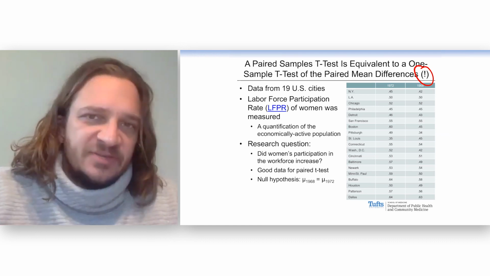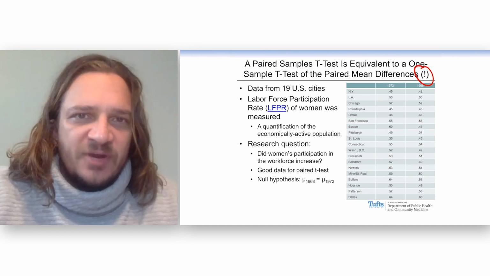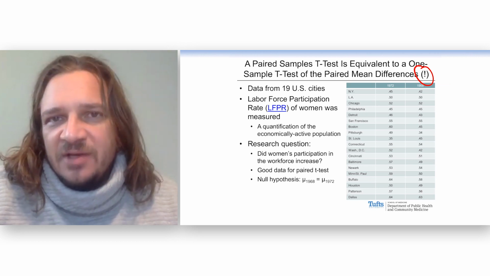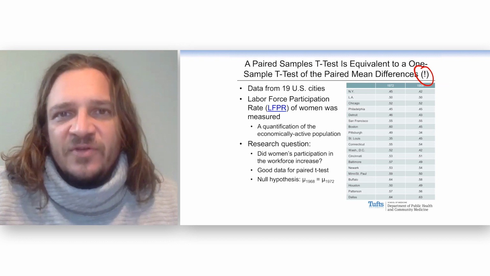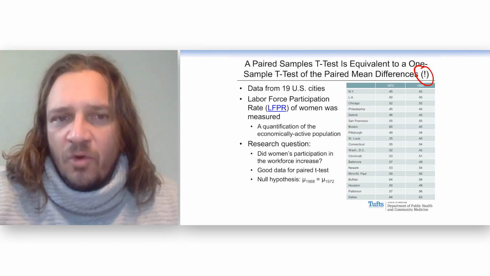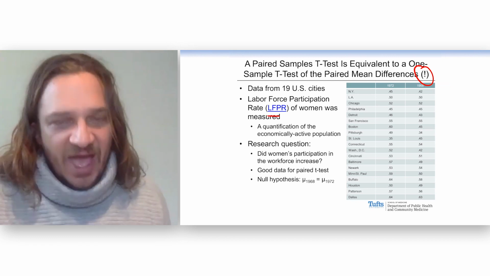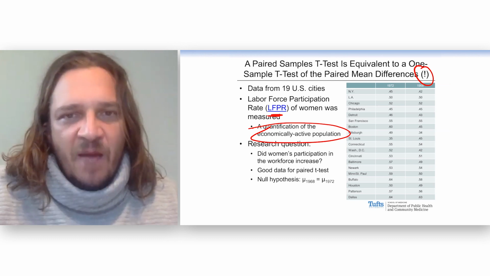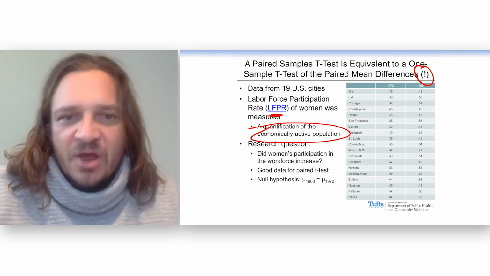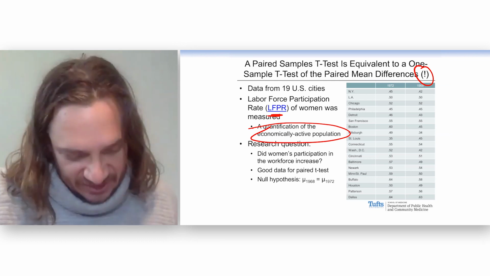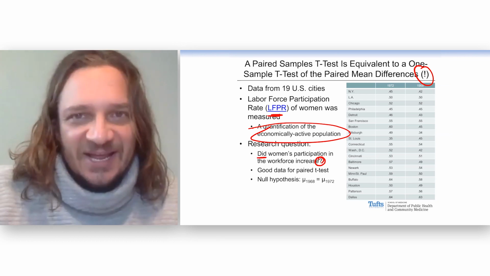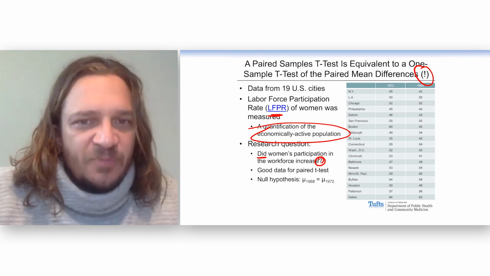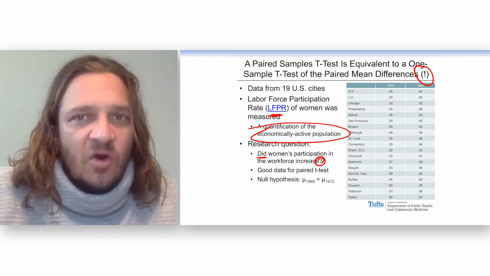Here's some really cool data, some older data on the labor force participation by women. And these are data that measured the change from 1968 to 1972, which was a time of big social upheaval in the US and introduced a lot of women into the workforce. Now, this is a number, it's called the LFPR, that quantifies, we can say it's a continuous variable, and it measures how economically active part of the population is. So a research question, again, question ends with a question mark, and a nice little word like did, or does, or is, or are to begin with. Now, we can ask, did women's participation in the workforce increase over this time?